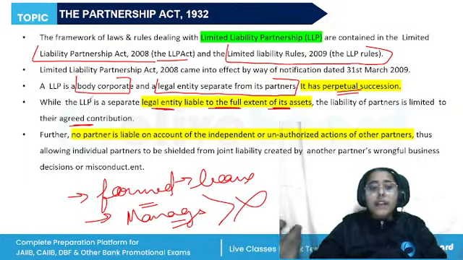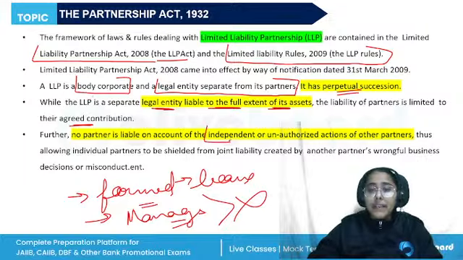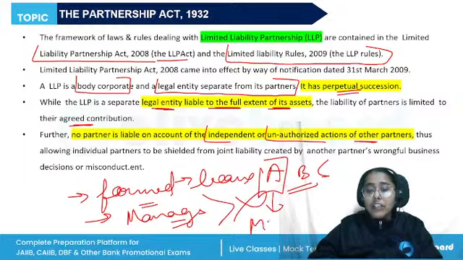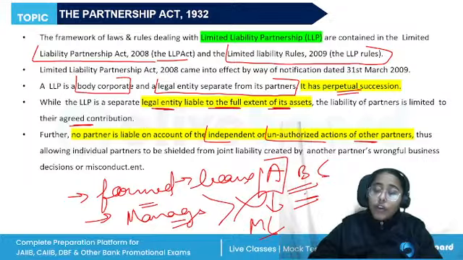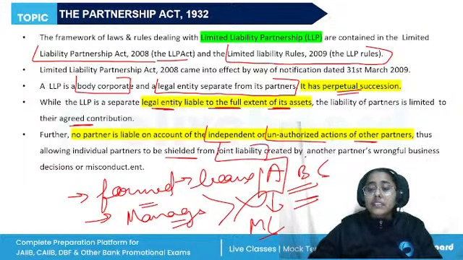Further, no partner is liable on account of the independent or unauthorized actions of other partners. If three people are there in this partnership, and one of them was involved in money laundering, the others will not be held liable. No partner is liable on account of independent or unauthorized actions of other partners, thus allowing the individuals to be shielded from the joint liability created by another partner's wrongful business decisions or misconduct.